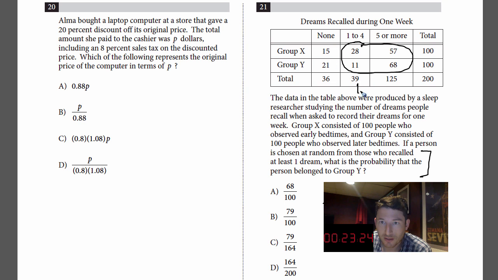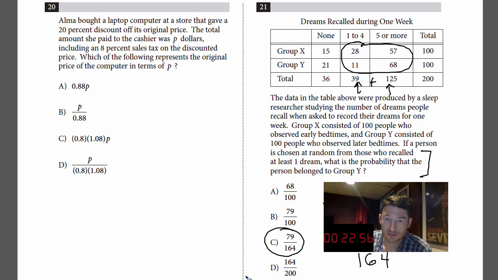Well, that's just going to be 39 plus 125, right? It's coming from both groups. So that's going to be our denominator. 39 plus 125, which equals 164. Sorry, 164. Well, already it looks like choice C is going to be the right answer.